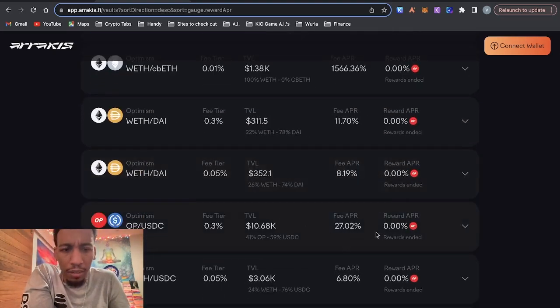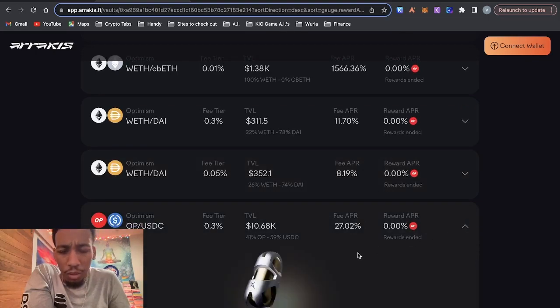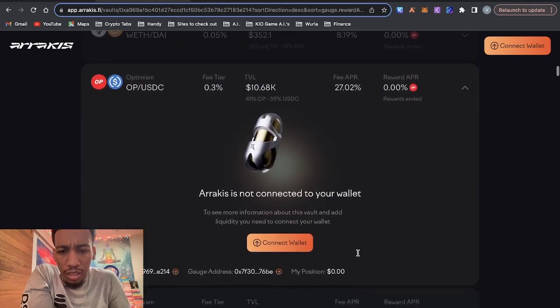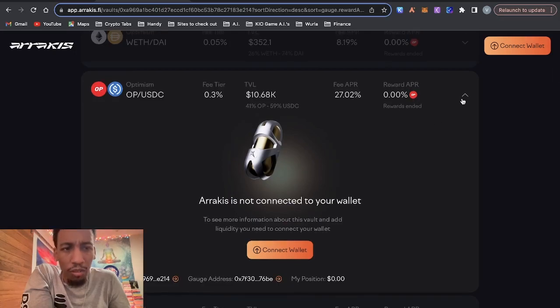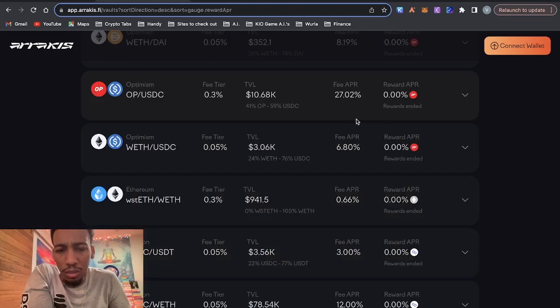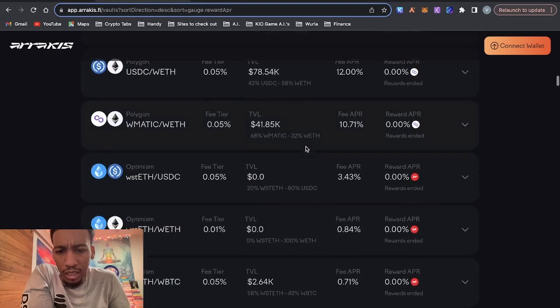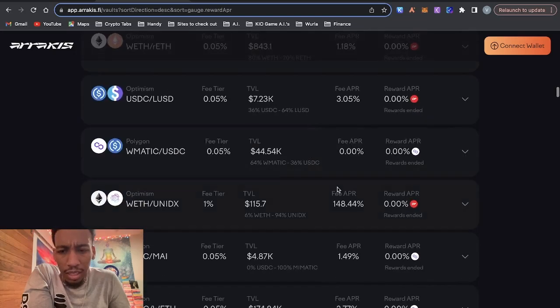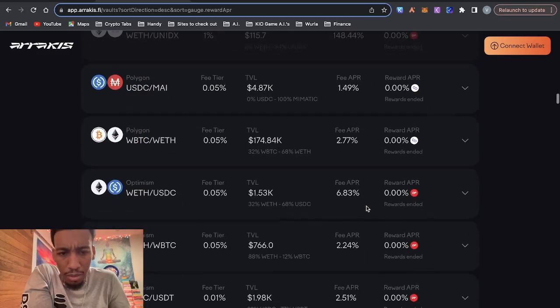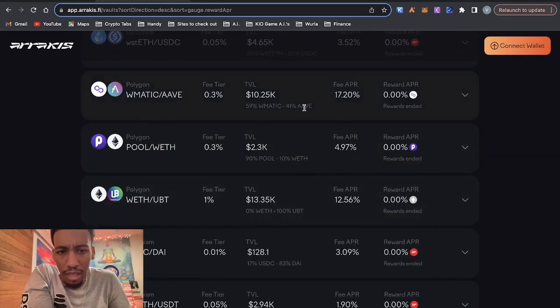OPUSD, not bad. It also doesn't tell me if it's one of those managed ones where the fees are being taken out. So I don't even know if this is one of the pools where, if I put my money in, it's going to be taken out because it's managed by a certain person. I'm not sure how to tell the difference here. But yeah, oh, here's a good one. Well, I don't know what Unidex is, but 148%,